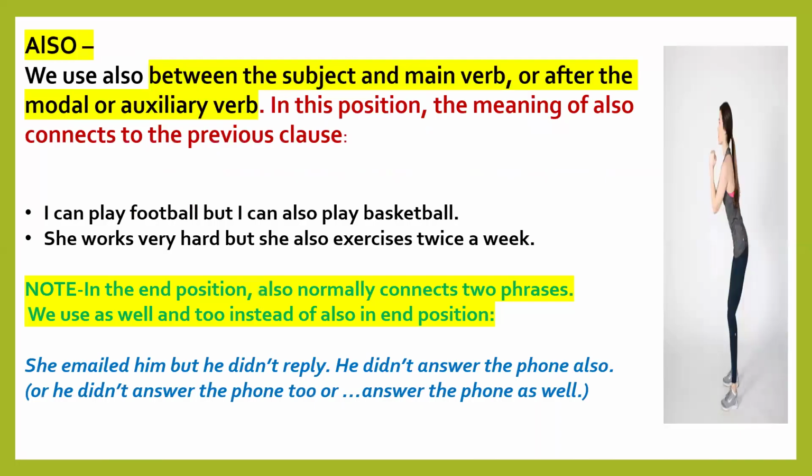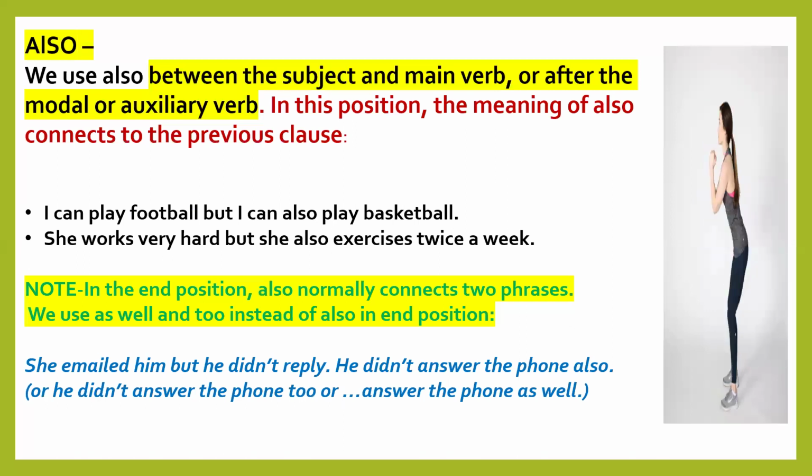Also, we can use also between the subject and main verb, or after the modal or auxiliary verb. We have seen a few examples in the previous slide. In this position, also connects to the previous clause. I can play football, but I can also play basketball. Both clauses are connected by a conjunction. Another example: She works very hard, but she also exercises twice a week.